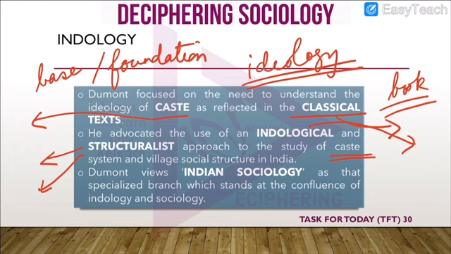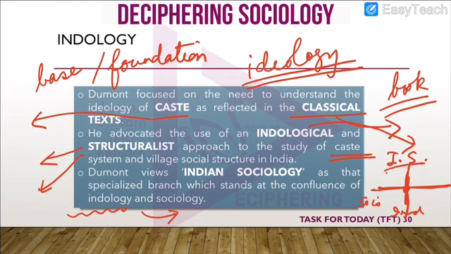Louis Dumont was a French sociologist, and from there he inherited a different perspective, which was that of using Indology in sociology. For him, Indian sociology was not simply sociology, but it lay at the confluence, that means at the intersection. Let us assume that this is Indology and this line is sociology, then at the intersection lay Indian sociology.